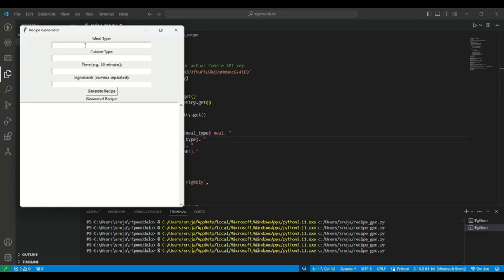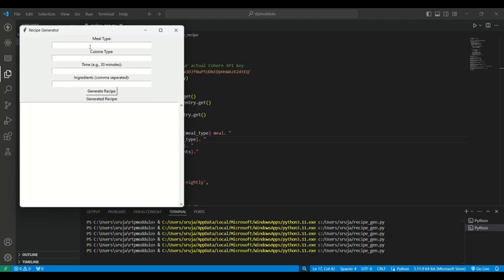Here we have meal types. In meal types we can add lunch or tiffin, breakfast, etc. And in cuisine types we will give the nationality of the food, like Australian food or Indian food, etc. And for time taken, we can give the required time. If we need the item in 30 minutes, we can give it as 30 minutes like that. And the ingredients which we have in our home, we just list out here and it will generate the recipe.